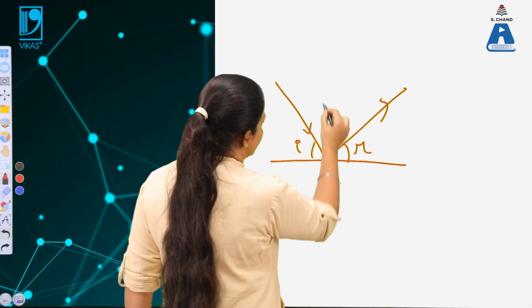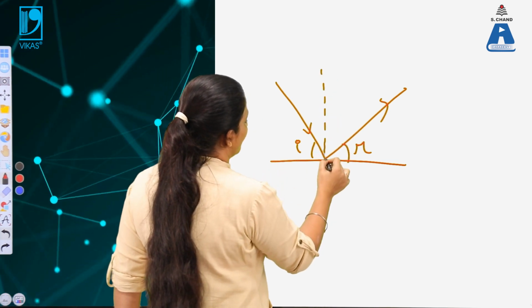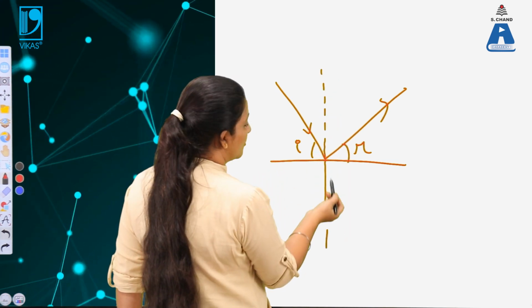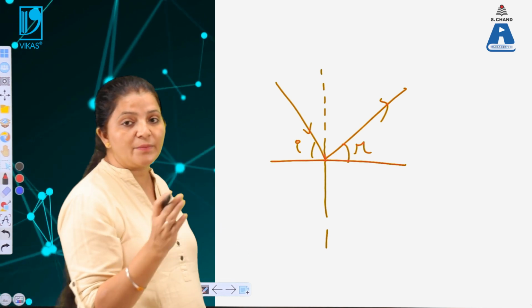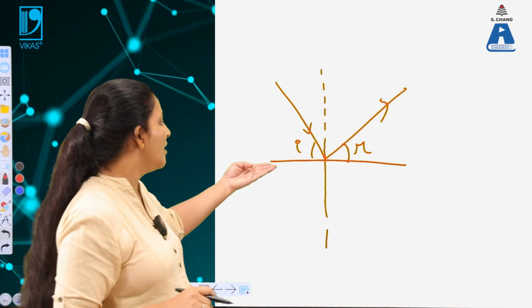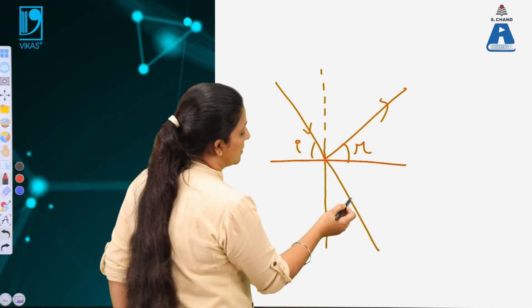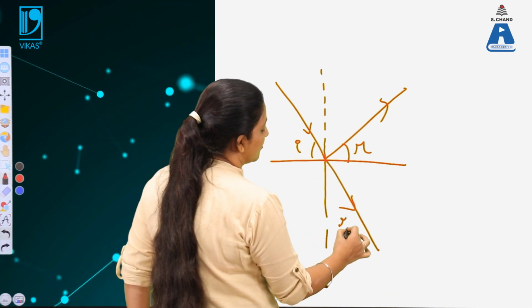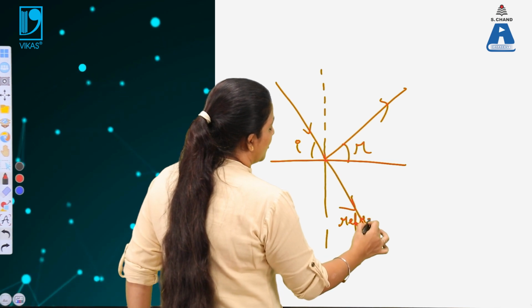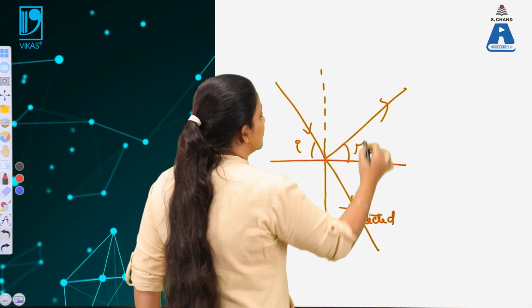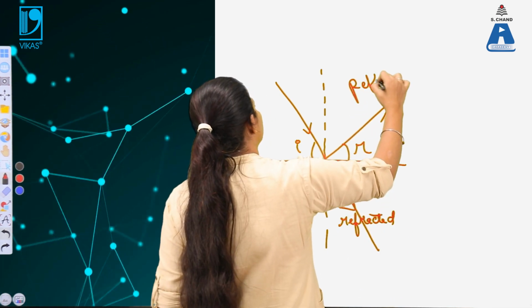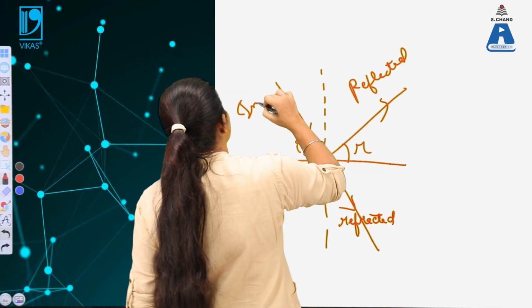So this is the angle of reflection. And if this is a perpendicular over here, depending upon the density of the medium which is separated over here, if the mirror is placed over here, some portion of the light gets refracted. So this is the reflected light, and that is the incident light.